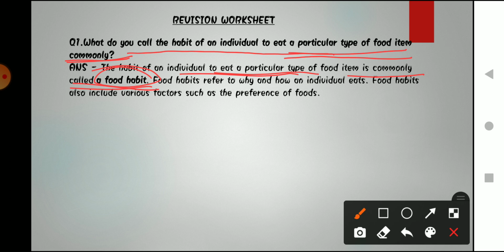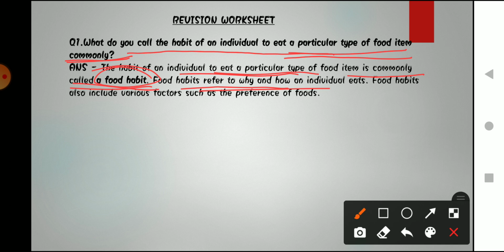Food habit basically refers to why and how an individual eats. As we have discussed, omnivorous, herbivorous, and carnivorous, animals are divided into these three basic categories according to their food habits, the way they eat food.